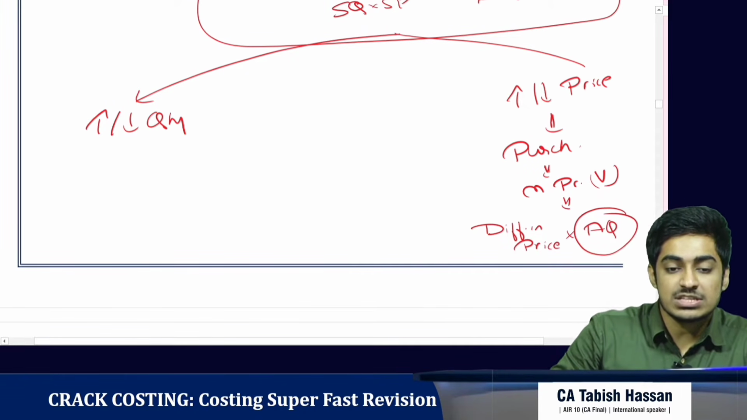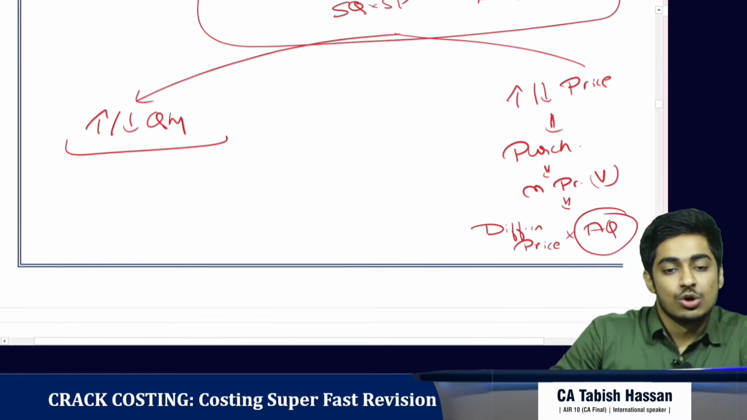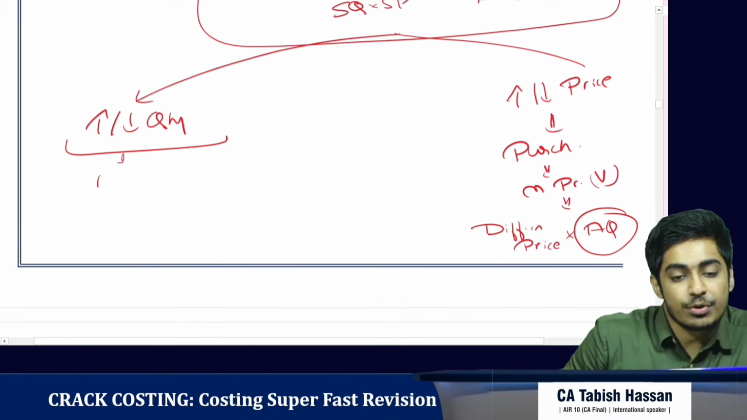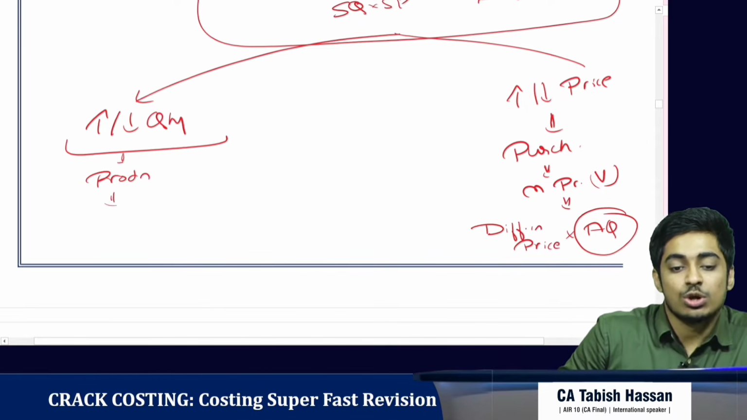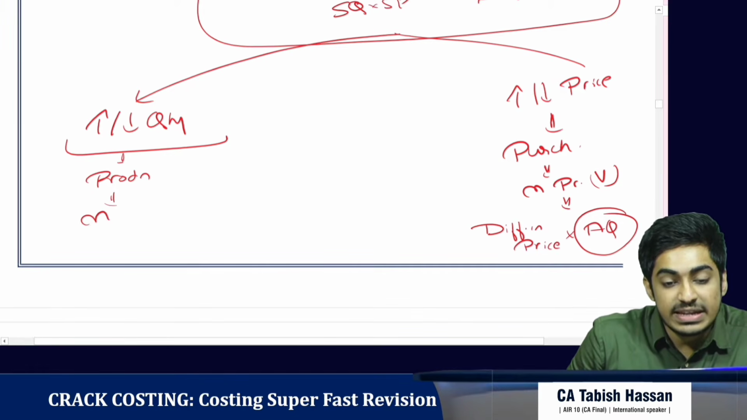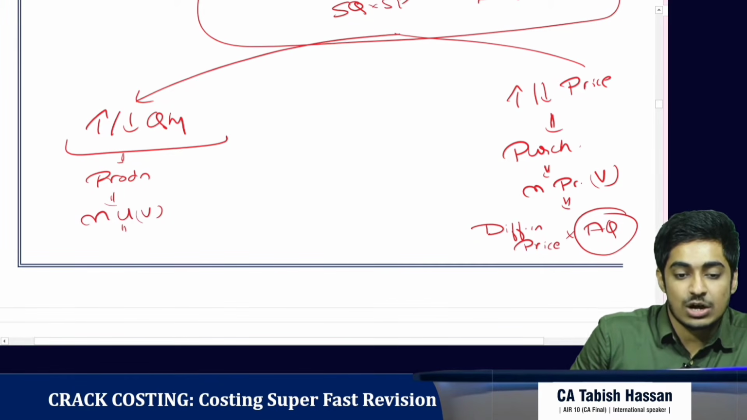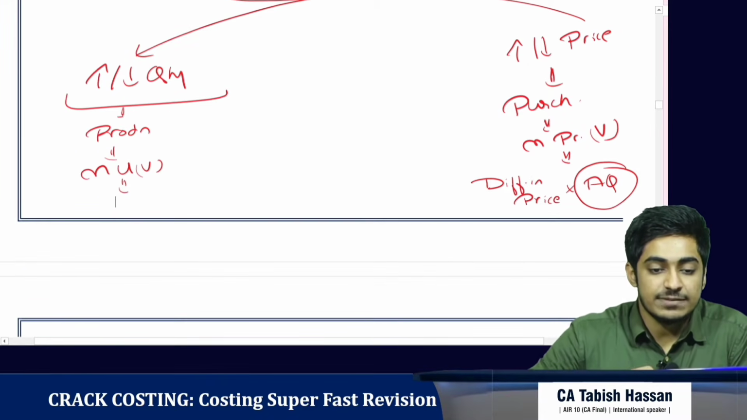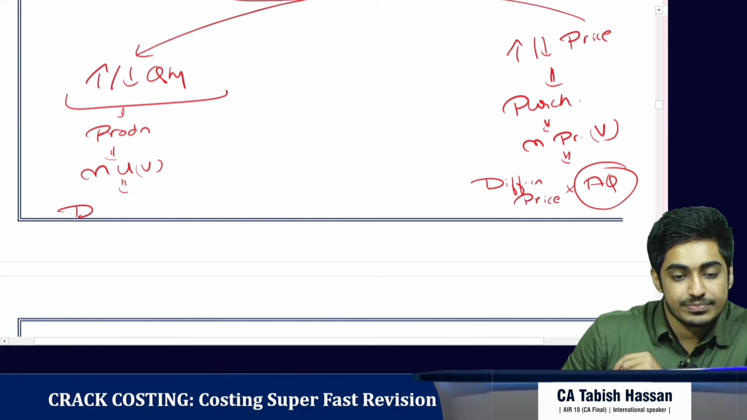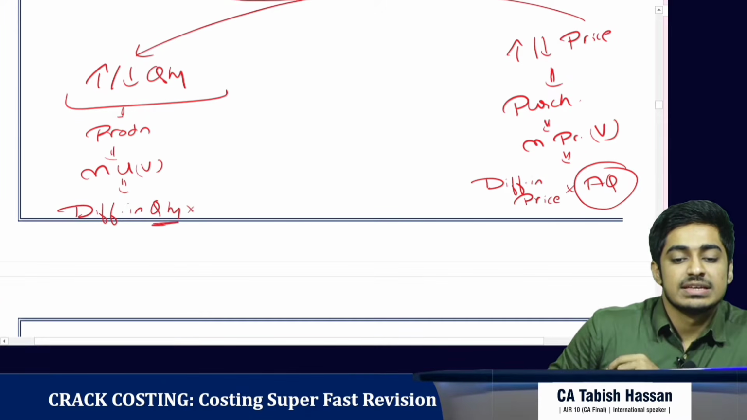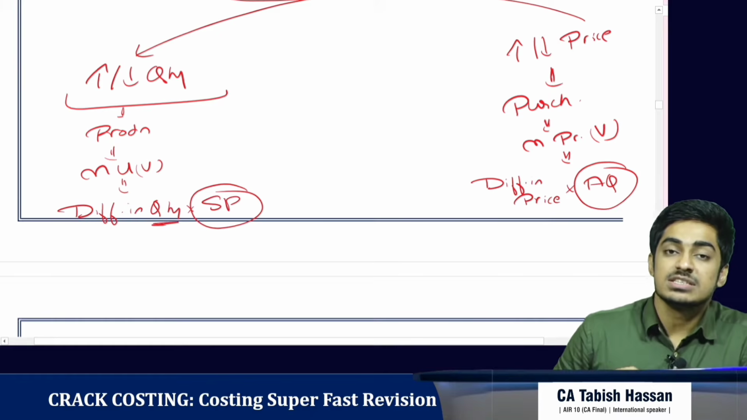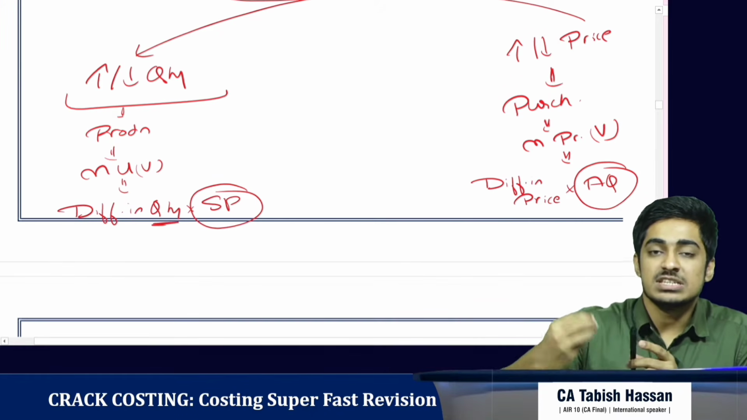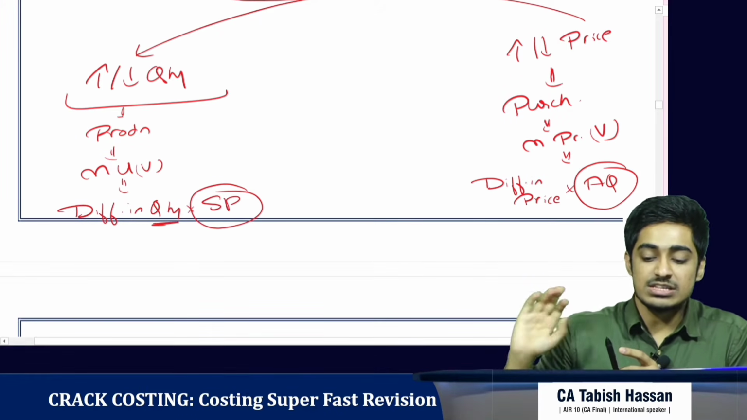And for increase or decrease in quantity, who is responsible? The production manager is responsible. What do we call it? We call it the material usage variance. How do we get it? It is an increase or decrease in quantity. So we take the difference in quantity and multiply it with standard price. Why standard price? Because the responsibility for change in price is of the purchase manager and it is already incurred.